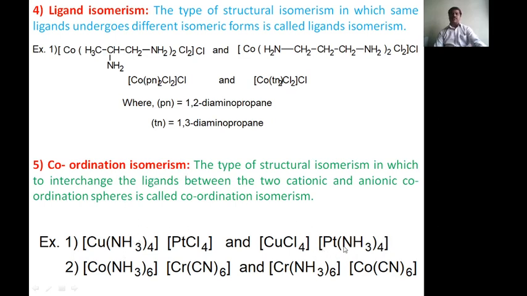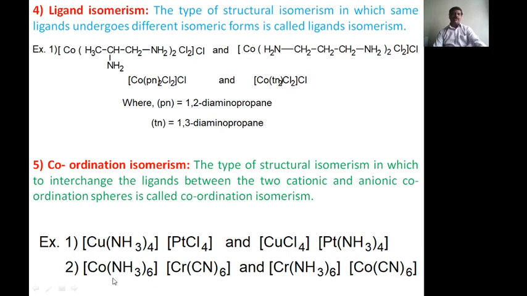Therefore, the name of this complex is tetraamminecopper(II) tetrachloroplatinate(II). Similarly, we can see here hexaamminecobalt and hexacyanochromate. Here the oxidation state is found by dividing by 2, and you get 3.